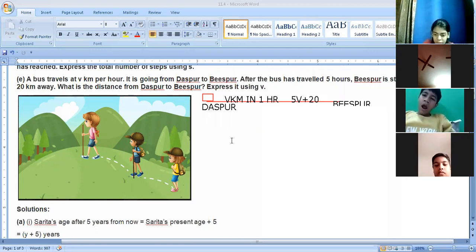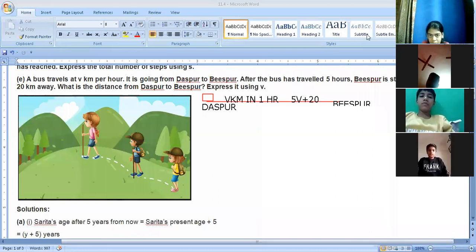So 5V plus 20 kilometers. This will be your answer. Clear?